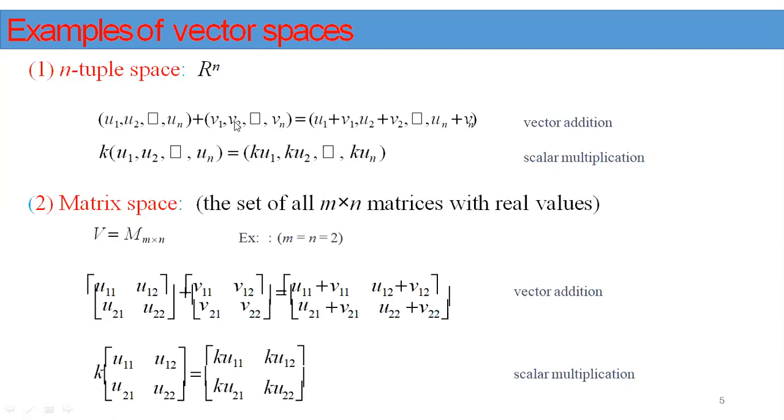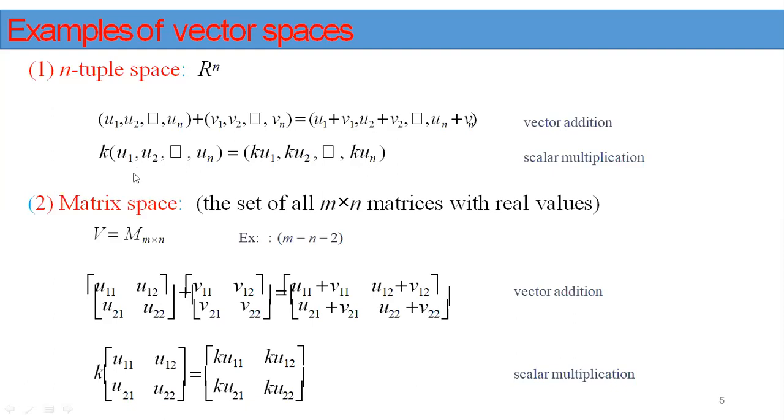Therefore, we can add these two n-tuple vectors. We get the resultant (u1 plus v1, u2 plus v2, and so on, un plus vn). So these are also n-tuple components. That's why vector addition is satisfied.